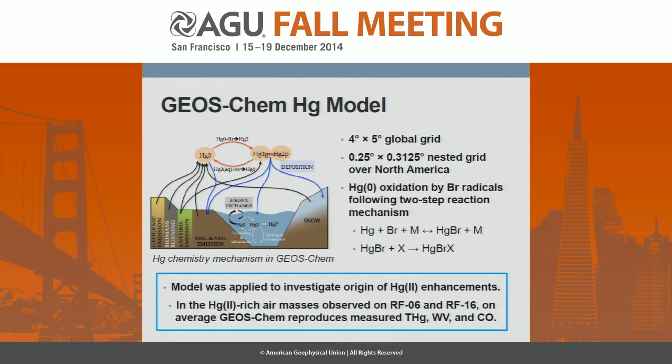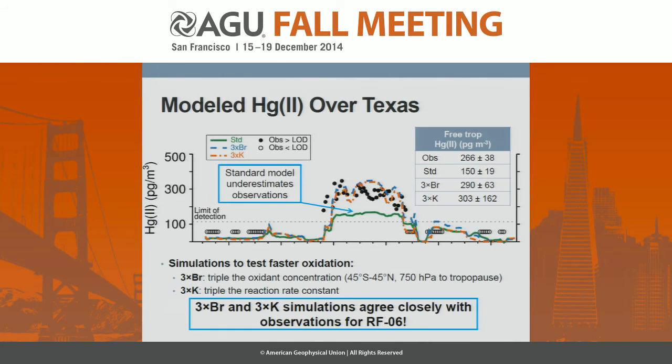And what we found initially is that in the two oxidized mercury-rich air masses on research flight 6 and 16, GEOS-Chem does a very good job of reproducing our observations of total atmospheric mercury as well as water vapor and carbon monoxide, suggesting that at least on a broad scale the model is doing a pretty good job of simulating the air masses that we were sampling, and it was important to note that it was at least quantifying the concentrations of total atmospheric mercury quite well. However, we did not find this to be the case for oxidized mercury.